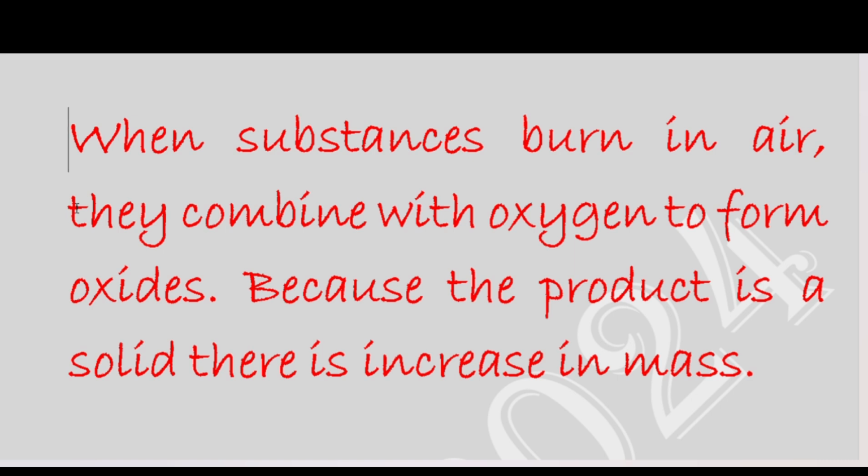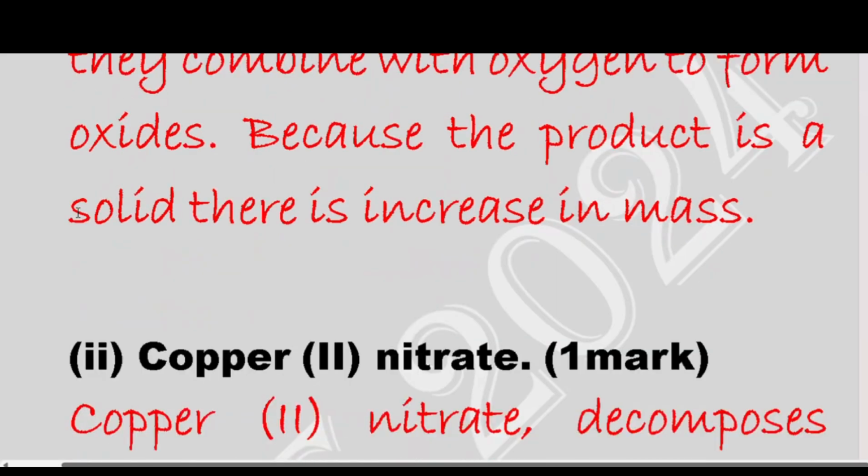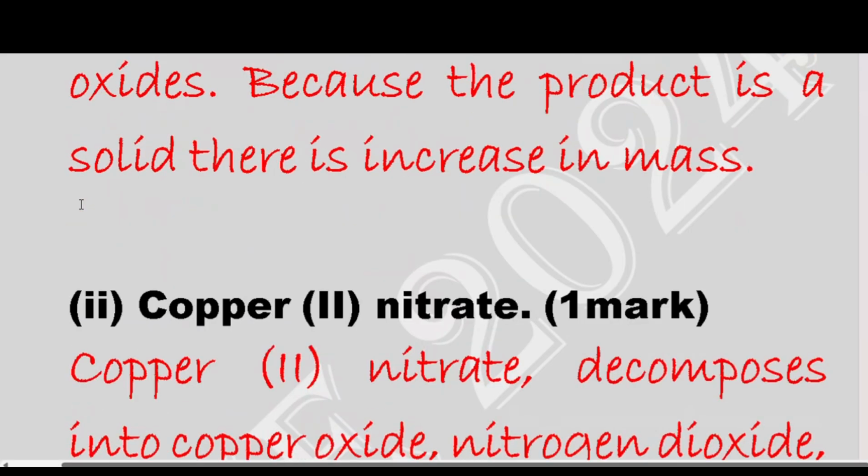Then copper 2 nitrate. Remember, we are subjecting copper 2 nitrate to heat, where it will decompose. Copper 2 nitrate decomposes into copper oxide, nitrogen dioxide, and oxygen during this chemical reaction. The mass of the copper 2 nitrate will decrease as the compound decomposes into different substances.